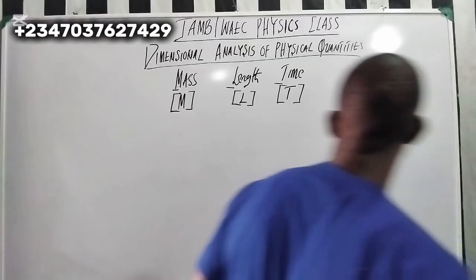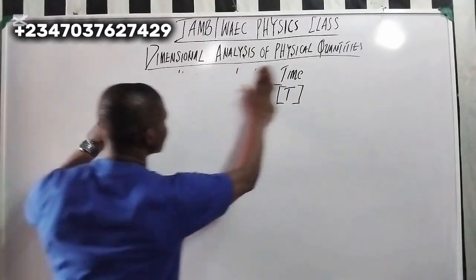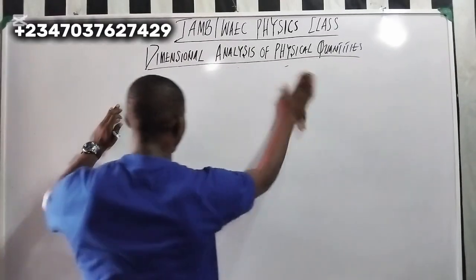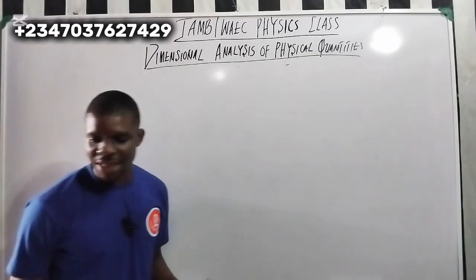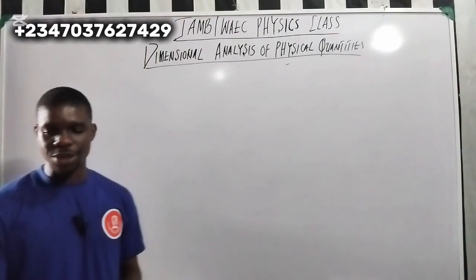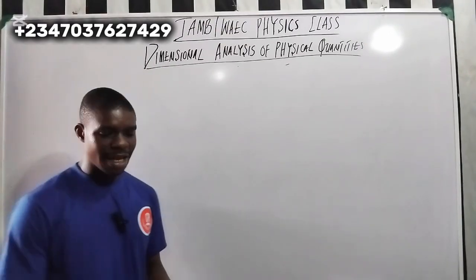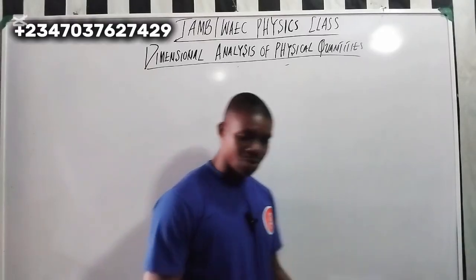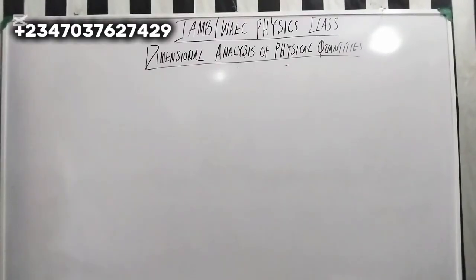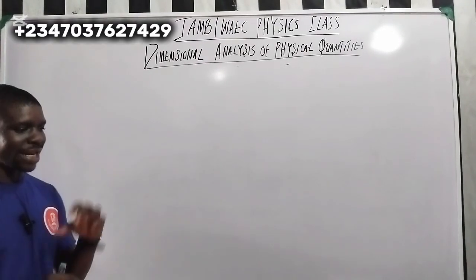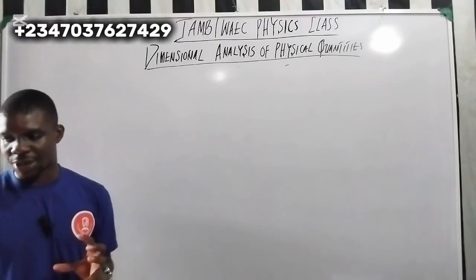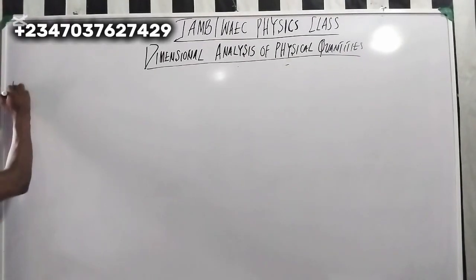With this, we know that the dimension for mass is capital letter M. We know that the dimension for length is L, and the dimension for time is T. So now let's start taking those derived quantities one after the other. The first one I want to start with is area.